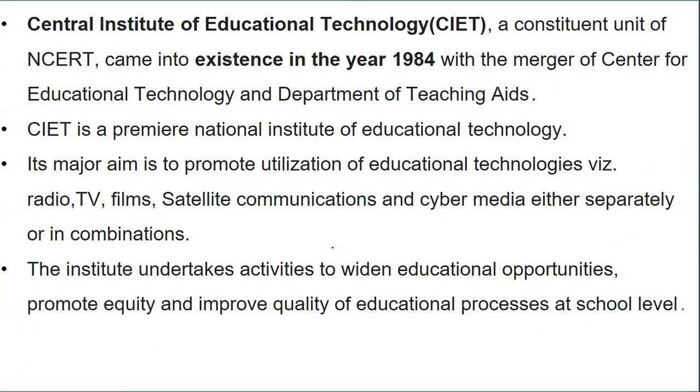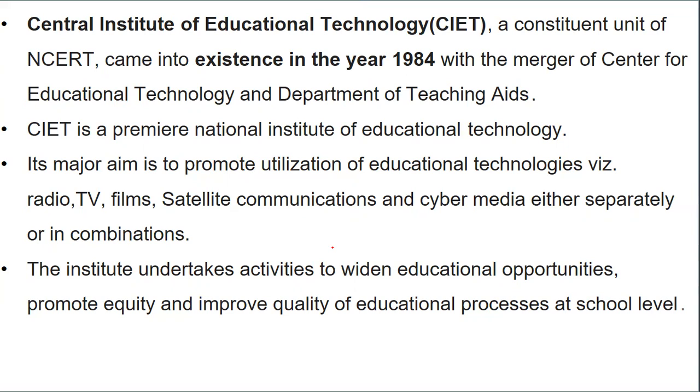The main aim is promoting educational technologies, that is via radio, TV, films, satellite communication, and cyber media. The institute also undertakes various activities to widen opportunities and promote equity and quality in the educational process at the school level.